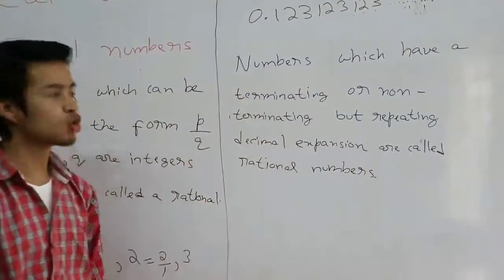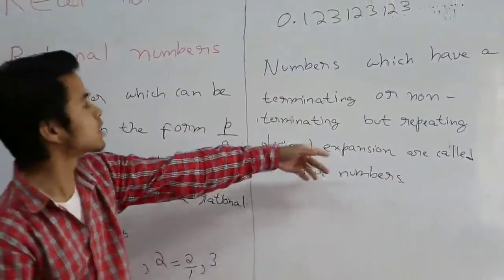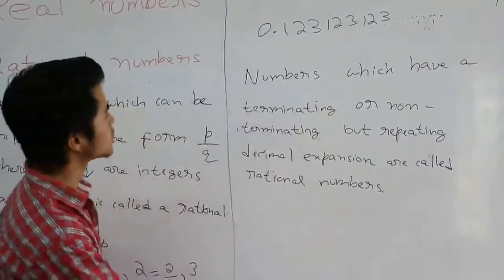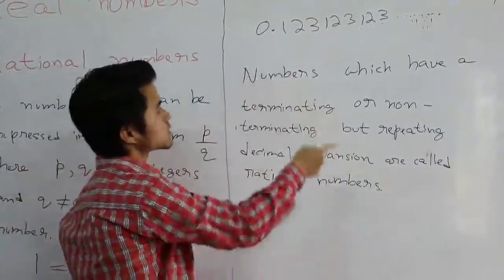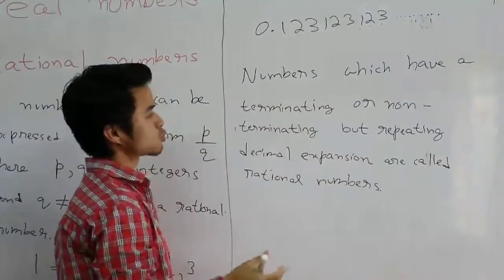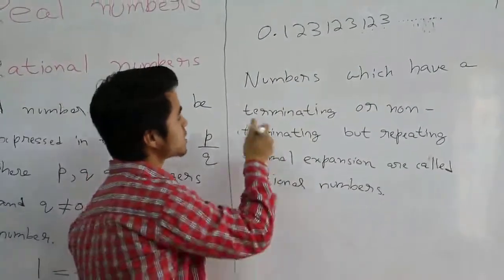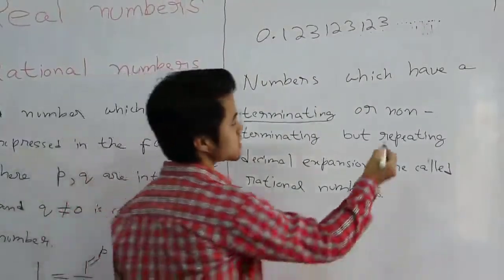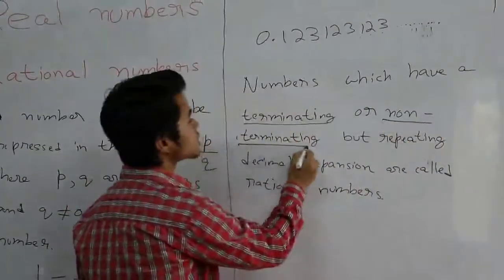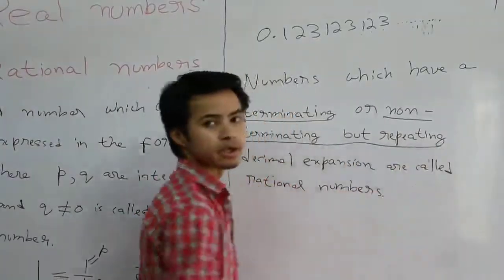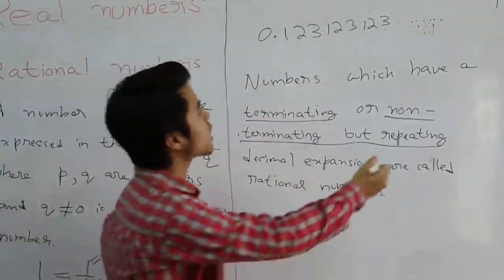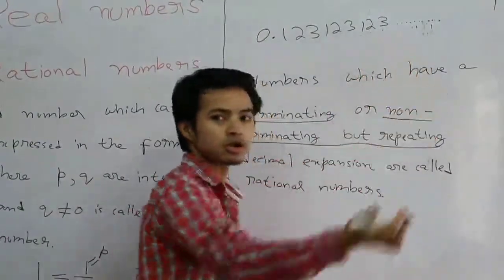So now if we go by this definition, it's clear that this number is a rational number. Why? Even though it's not terminating, and one definition is that it should be terminating, the other definition is that it should be non-terminating but repeating. We clearly see that this number is non-terminating but repeats. Why? This number 1, 2, 3 keeps on repeating itself.